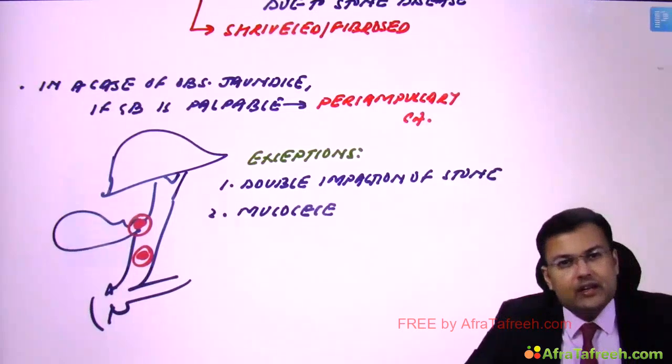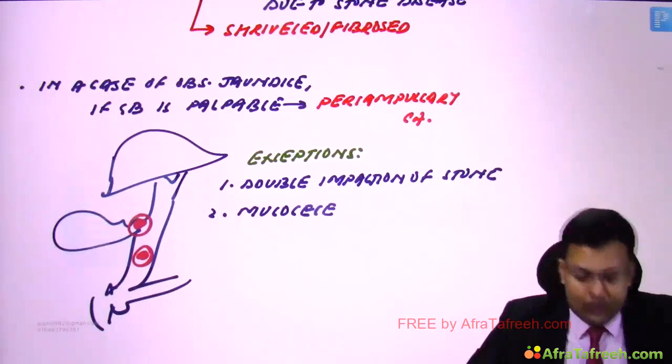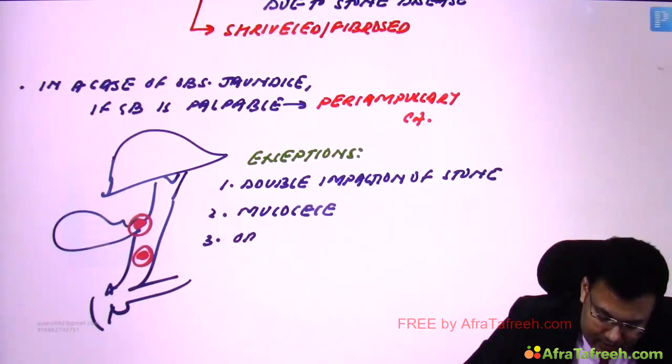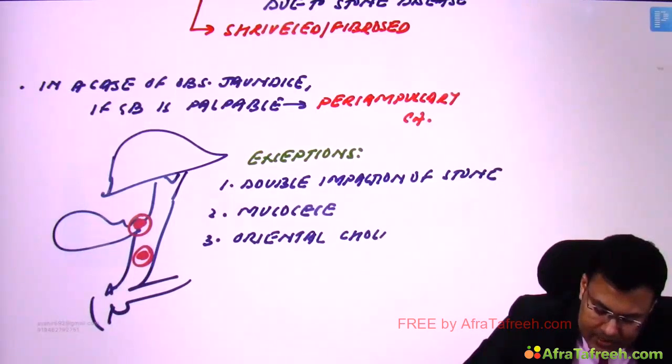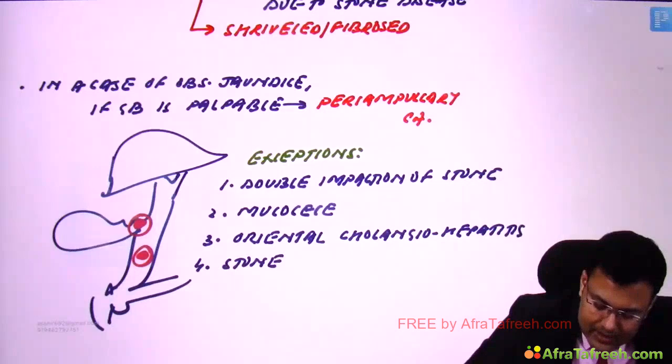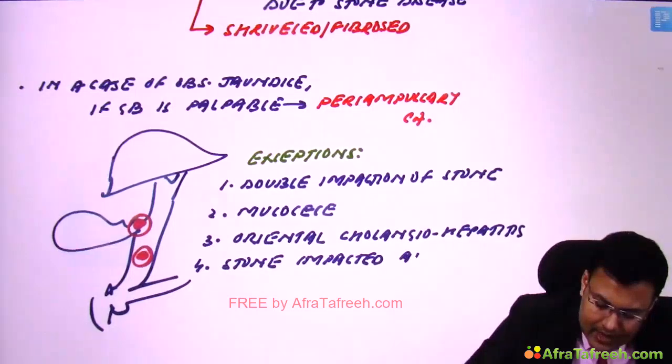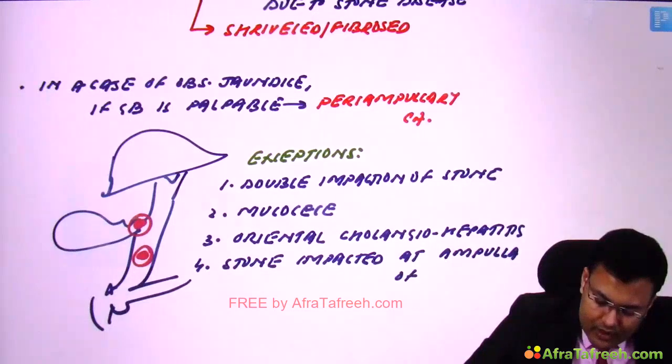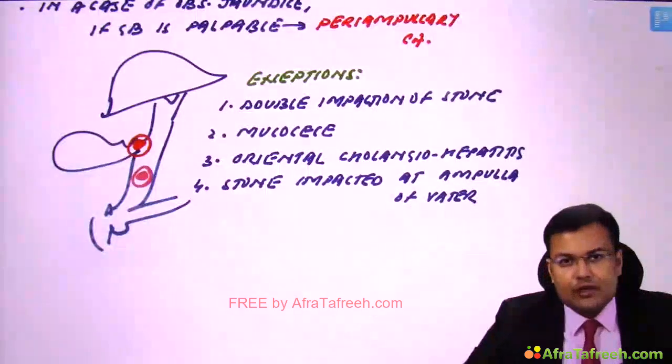Third, oriental cholangiohepatitis, also known as hepatolithiasis. And fourth, stone impacted at ampulla of Vater. Okay, so stone impacted at ampulla of Vater. These are the exceptions of Courvoisier's law.